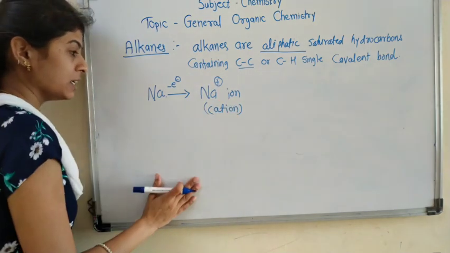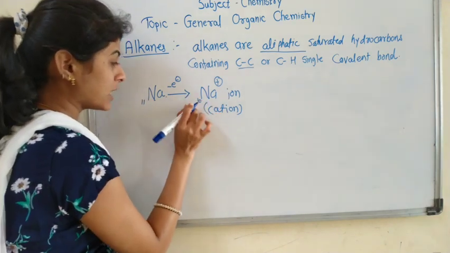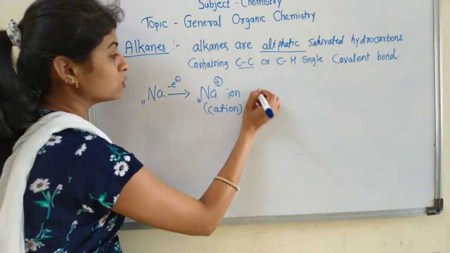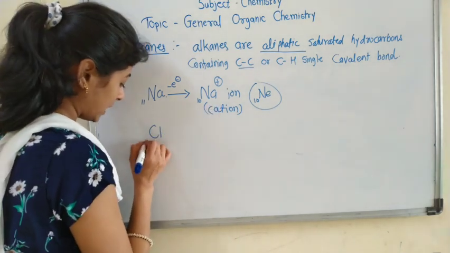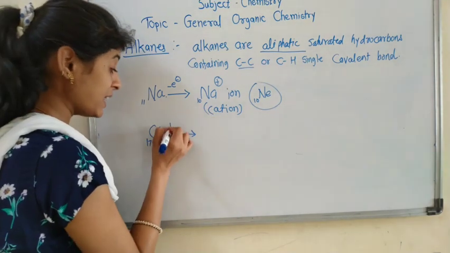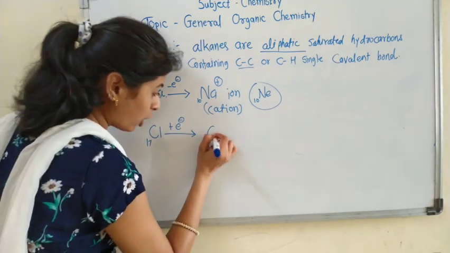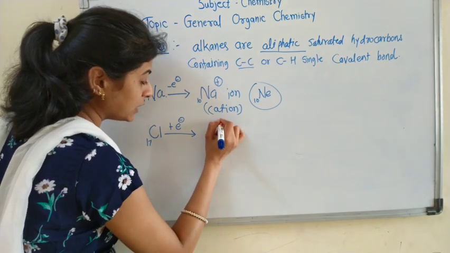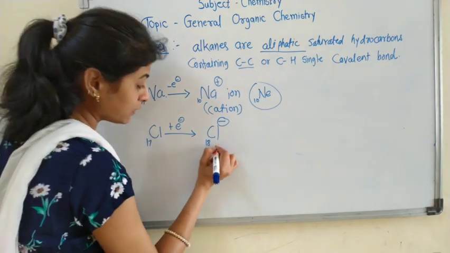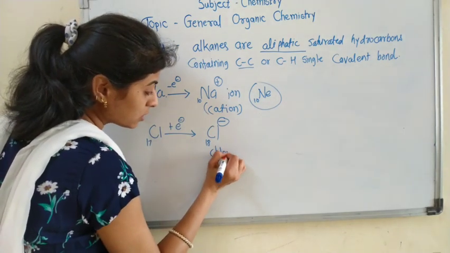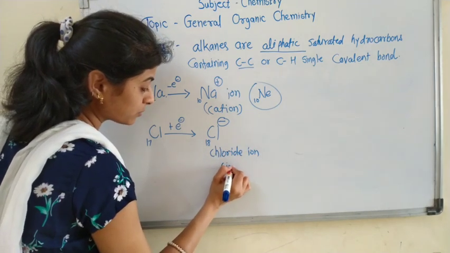A positively charged ion is a cation. Now the atomic number becomes 10 to match up with the nearest noble gas, neon. Cl having atomic number 17 gains 1 electron. It accepts 1 electron to match up with argon having atomic number 18. Here it accepts a negative charge, so it becomes a chloride ion, called an anion.